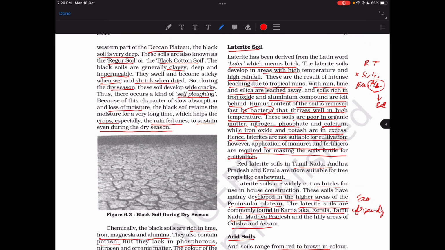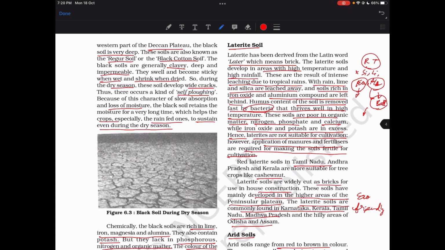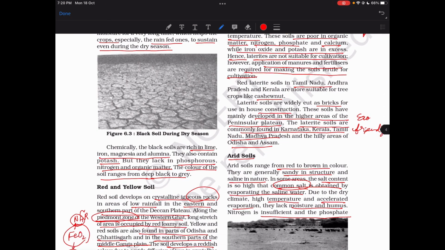Then laterite soil, which has very high rainfall and high temperature. These are results of greater leaching. So there are effects of bacteria also removing the humus. Then they have aluminium ore, bauxite. Then they have iron oxide. They remove silicon and lime because of this rain and temperature. They're found in South India.